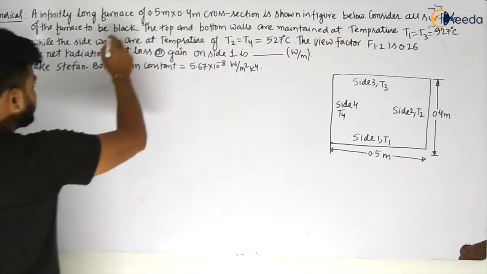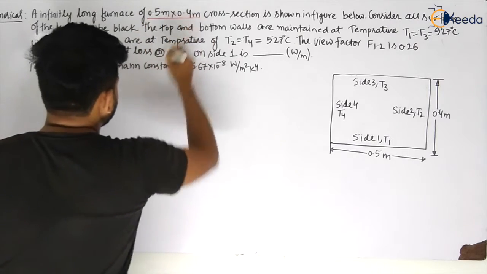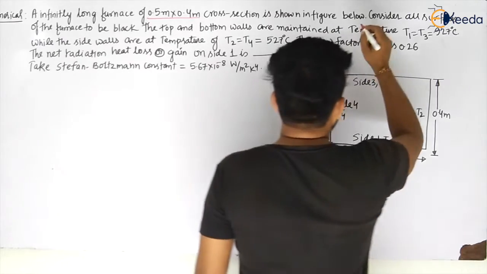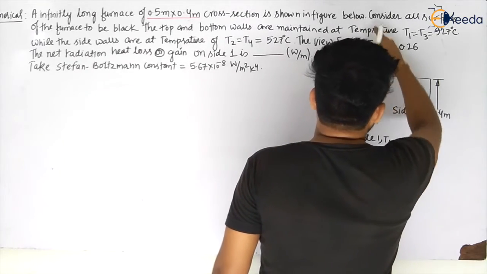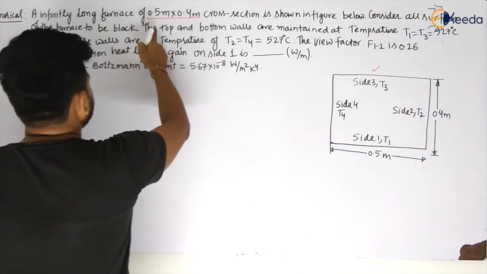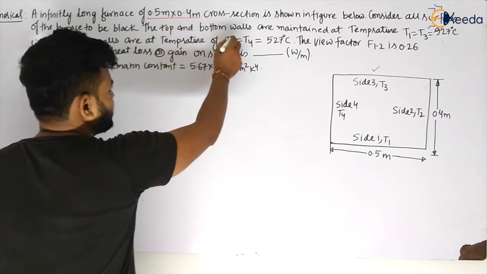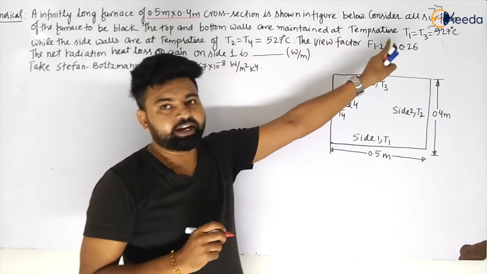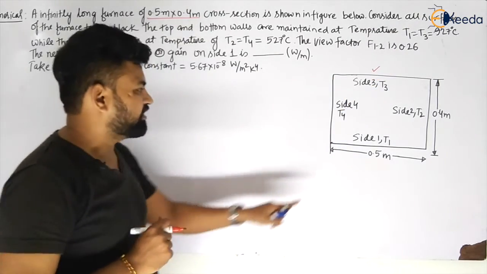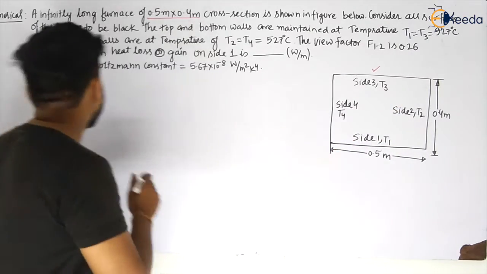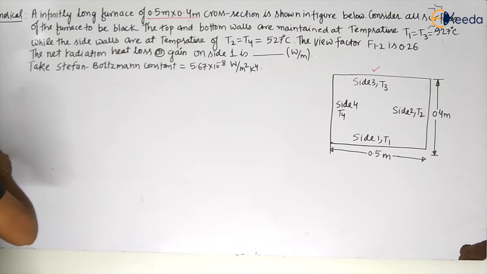An infinitely long furnace of 0.5 meter into 0.4 meter cross section is shown in the figure below. Consider all surfaces of the furnace to be black. The top and bottom walls are maintained at temperature T1 is equal to T3 is equal to 927 degrees Celsius. So he has given this figure, my dear students, where T1 and T3 are given, which are equal.